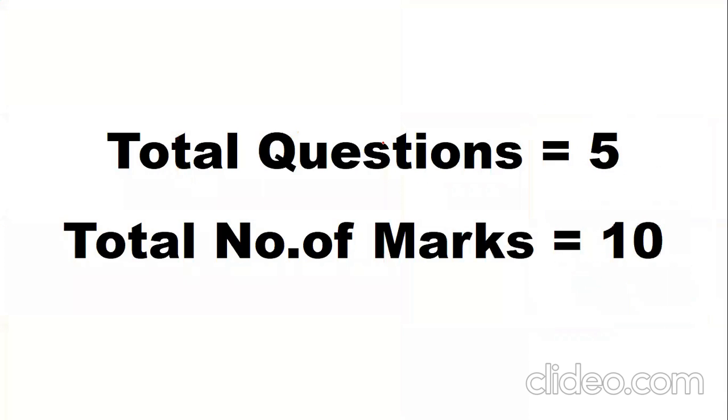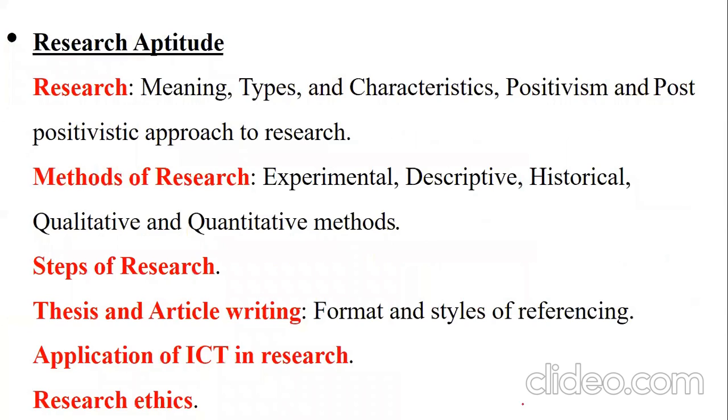Now, you all know that the research aptitude unit has 5 questions, and the total number of marks allotted is 10. So you have 2 marks ideally for each question. The syllabus, as you all know, has topics called research, meaning, types, characteristics, positivism, and post-positivistic approach, which I have done in detail in my theory classes.